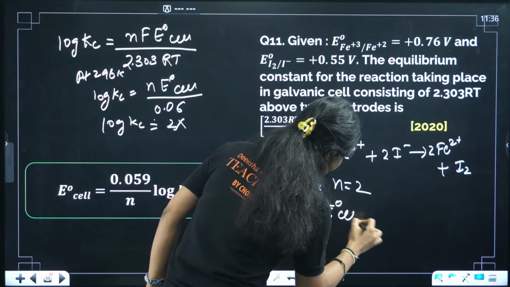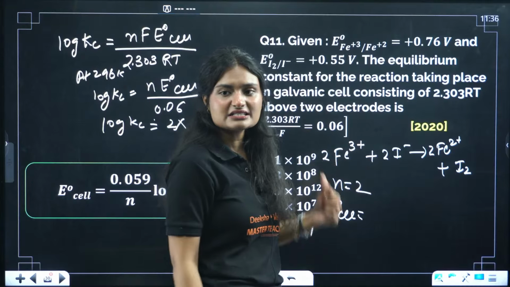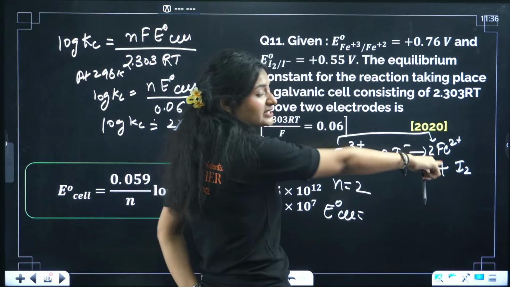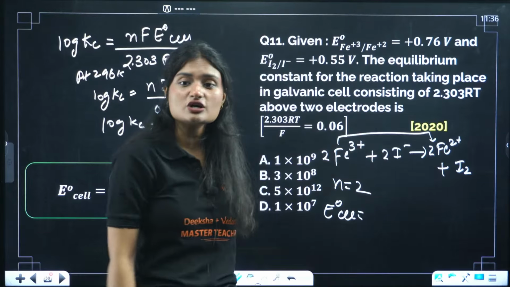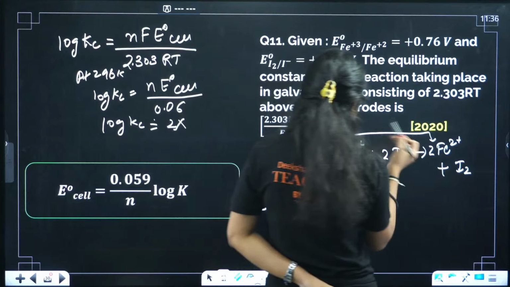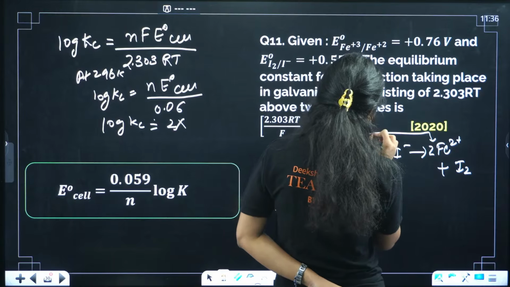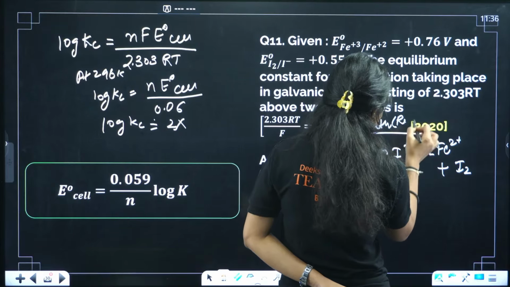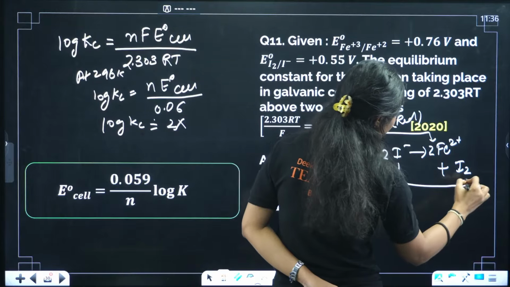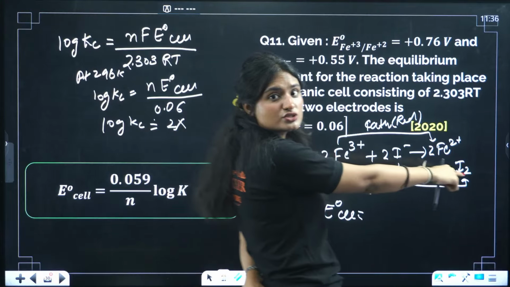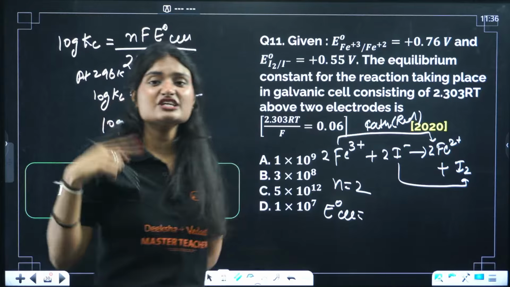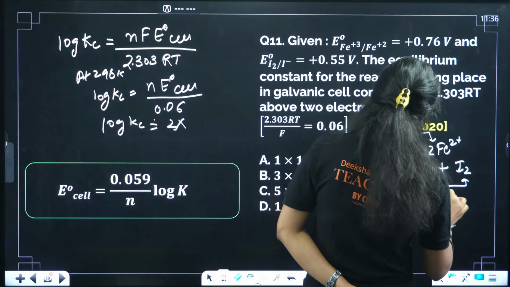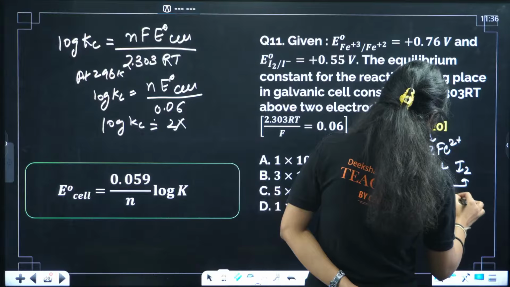E naught cell will be equal to E naught cathode minus E naught anode. Here, this is your cathode. Fe3+ is getting converted into Fe2+. Decrease in oxidation state, so that is your cathode. Okay, cathode, that means reduction. Here I- is getting converted into I2. Minus 1 to 0. Oxidation number is increasing, that means oxidation. This is oxidation, and that means this is anode.